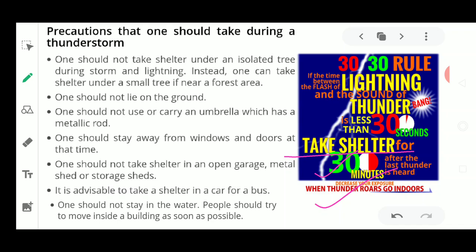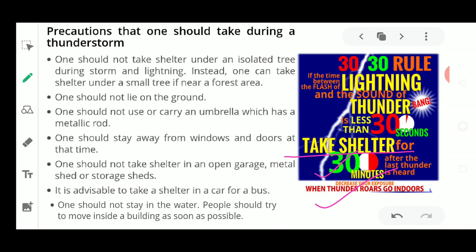This 30-30 rule says that if you are hearing the thunderclap just within 30 seconds of the lightning, because lightning comes first. Light does not require any medium to travel, it could travel through space, whereas sound needs a certain medium, either solid, liquid or gas, to travel. So lightning comes first and the thunder comes later, after some seconds.